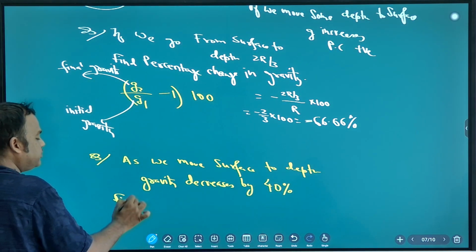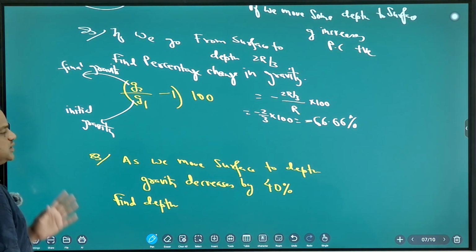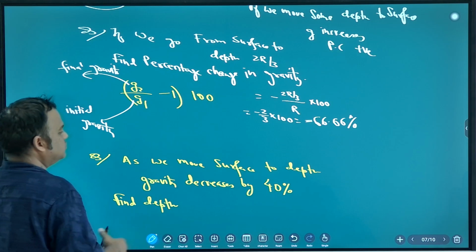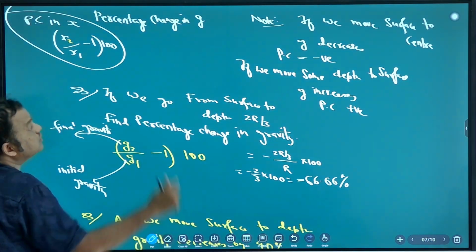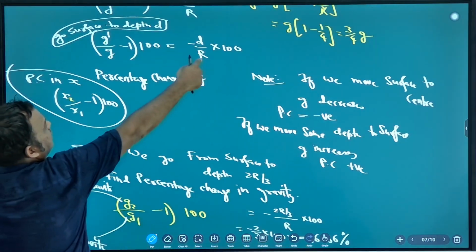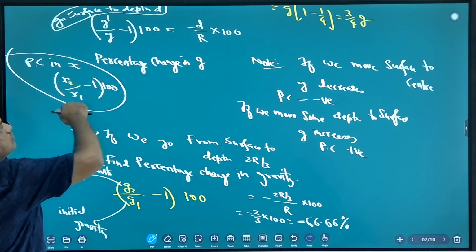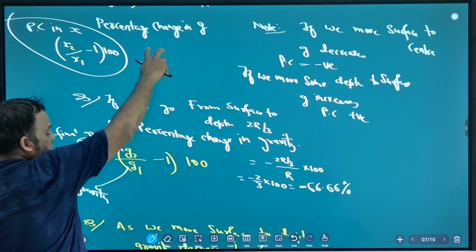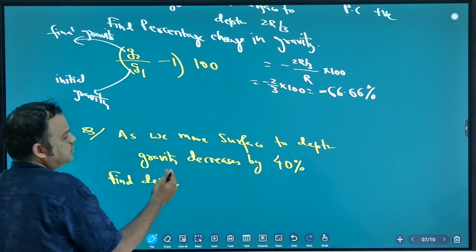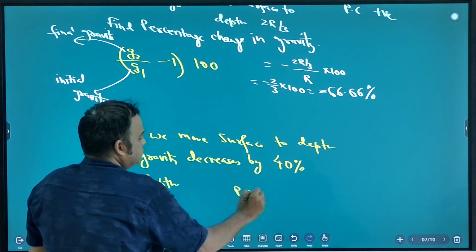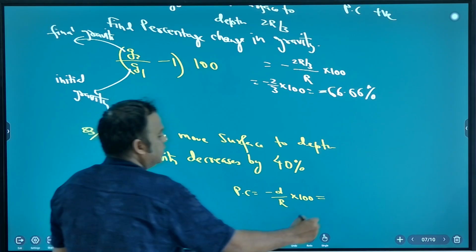Find depth. Now in this question, what have I given? Percentage change. Plus or minus? Minus. And what is the formula for percentage change? As you go from surface to depth, it is minus d by r into 100. Note down: as we move from surface to depth, percentage change is equal to minus d by r into 100. And percentage change is given as minus 40.